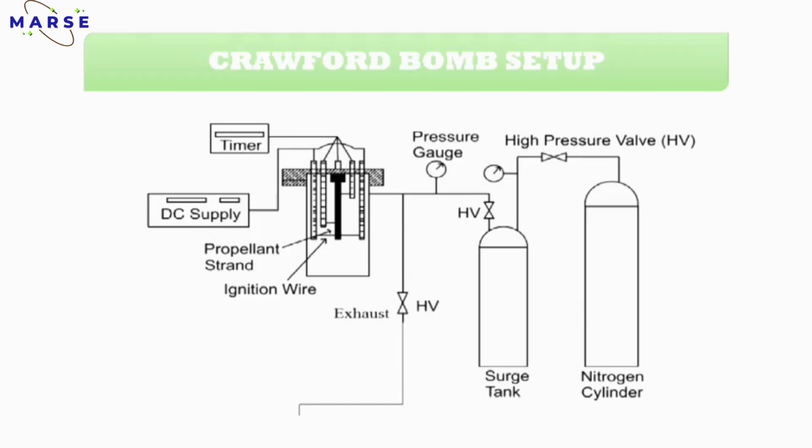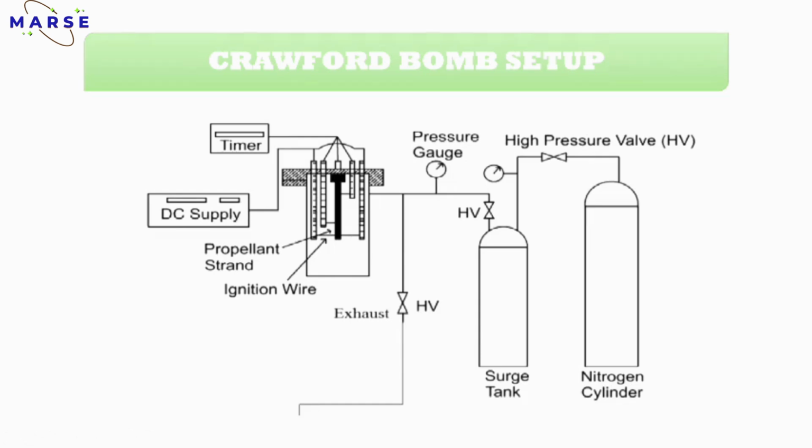Understood? Okay, last one. This is the Crawford bomb setup. So what is a Crawford bomb setup? This type of setup is used for checking the burn rate. This is a schematic diagram. In this schematic, the first one is a DC supply. The DC supply is used for generating a spark or generating electricity.